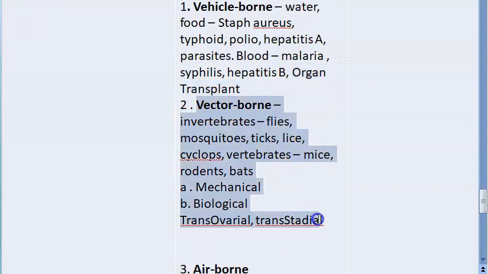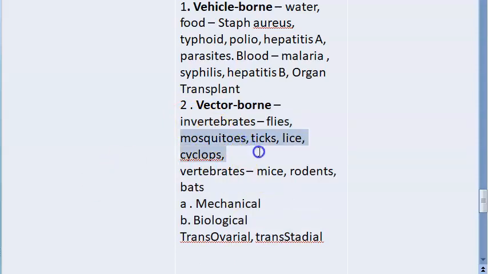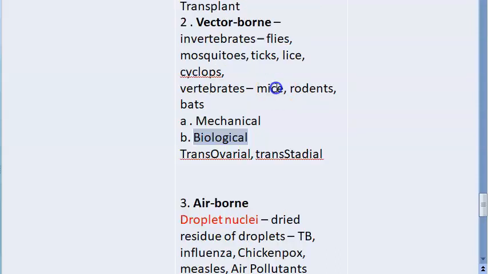Now coming to vector-borne. So vector-borne, you have invertebrates and vertebrates. Under invertebrates, you have flies, mosquitoes, ticks, lice, cyclops. Vertebrates, you have mice, rodents, bats. So mice means what disease? Plague, leptospirosis; bats, corona, etc.